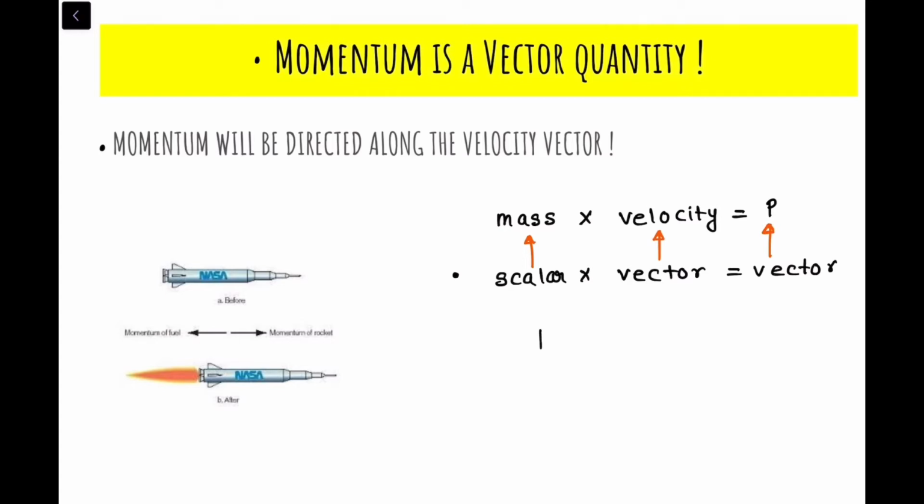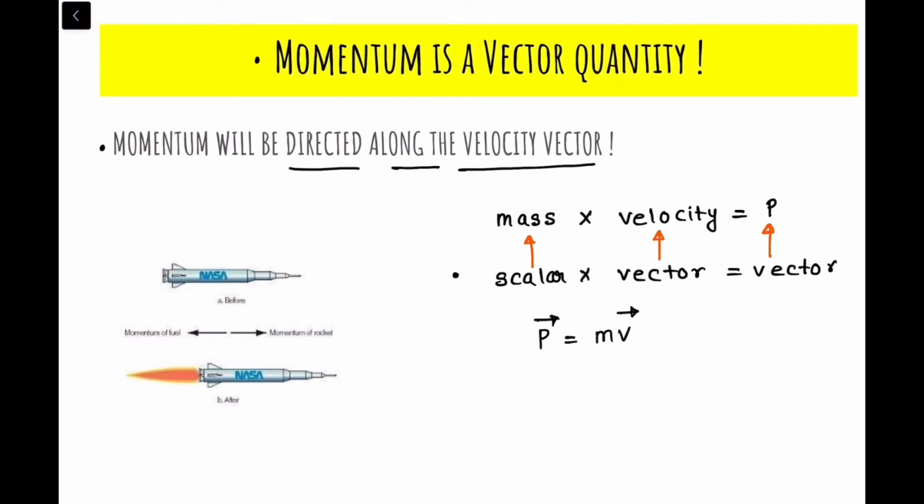So the momentum vector, the P vector, can be represented as mass times the velocity vector. As momentum is a vector quantity, it also has direction. The momentum will be directed along the velocity vector. Very important: the direction of the momentum vector will be along the velocity vector.